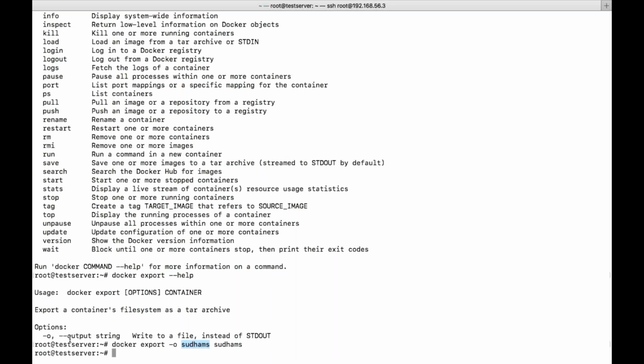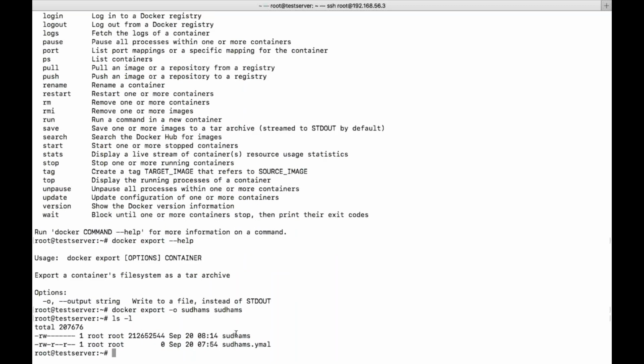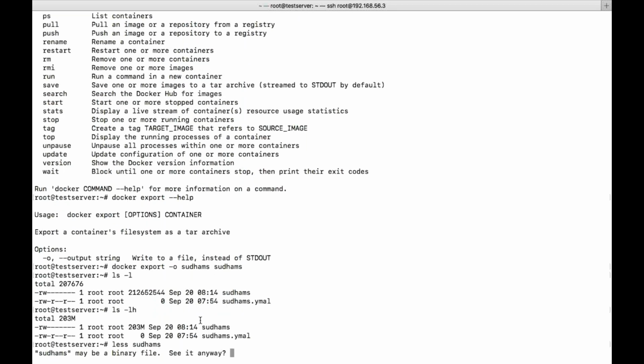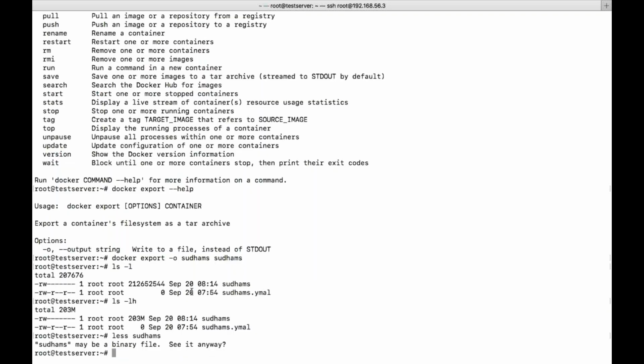See, out in the sense, out string, write to a file instead of standard output. Instead of printing in the terminal itself, we are trying to save the output in the file. So that's the reason I gave -o. Now you can see there is a file. You can see the size. If you want to see in human readable language, the size is 203 MB. Now if you try to open it, you cannot see anything. It's a binary file. So this is all about your export.